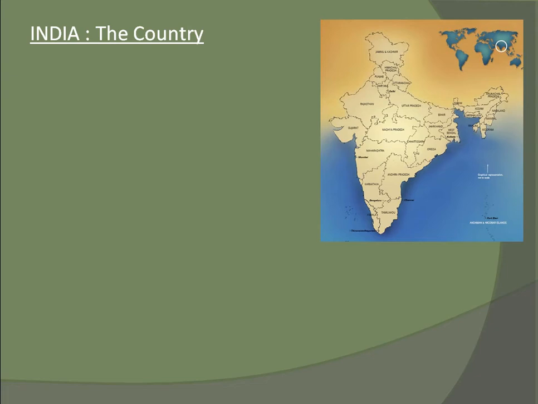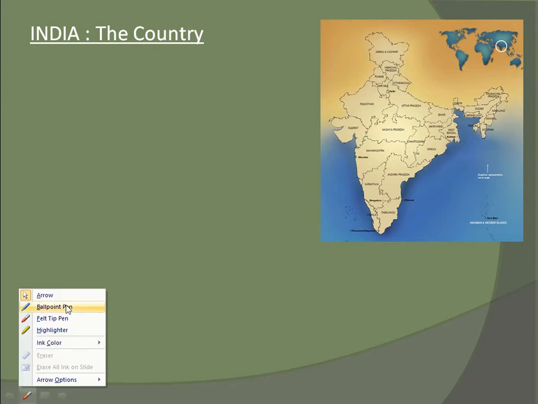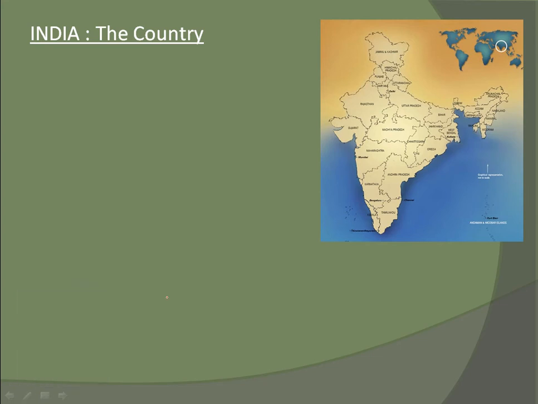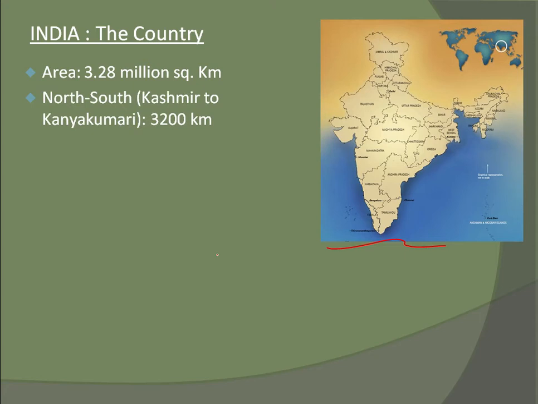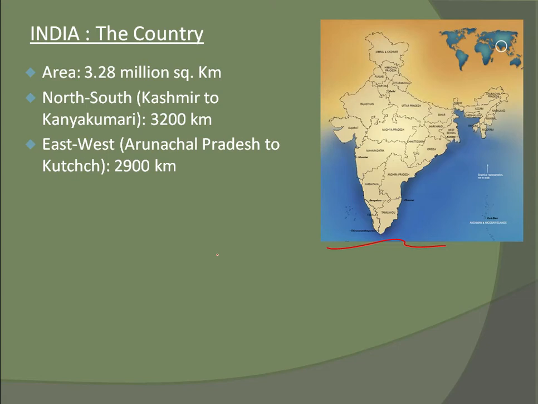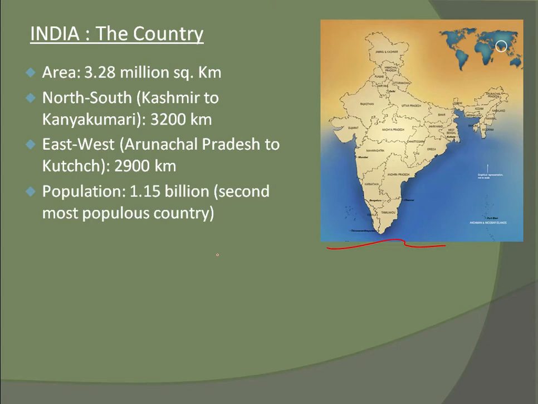See this India. Is this India nice? This is India. The area is this much, and north to south means Kanyakumari to Kashmir, east to west Arunachal Pradesh to Kutch.